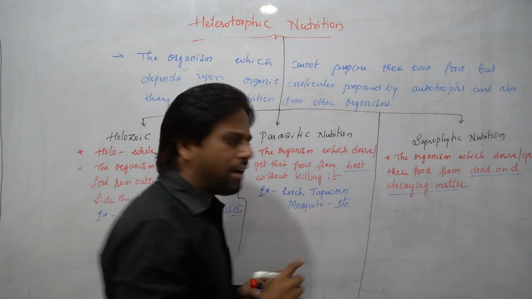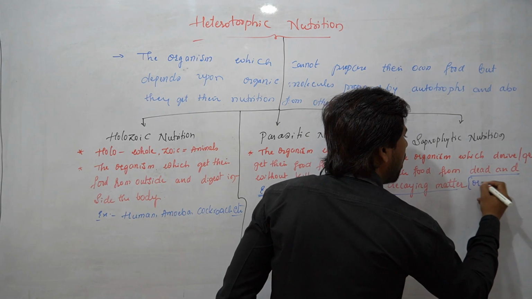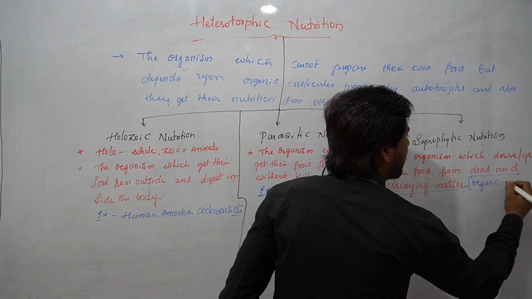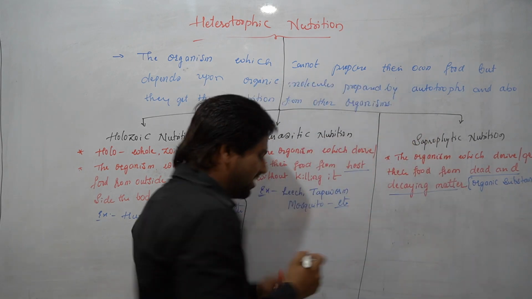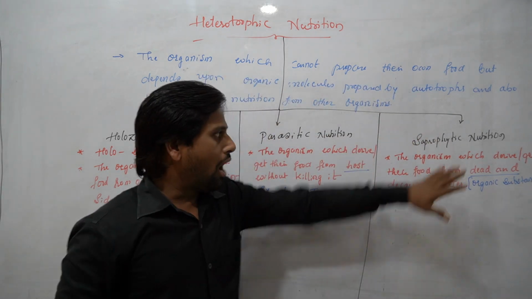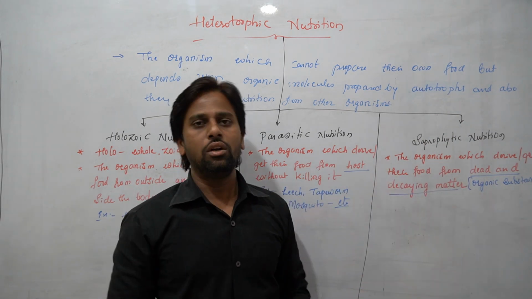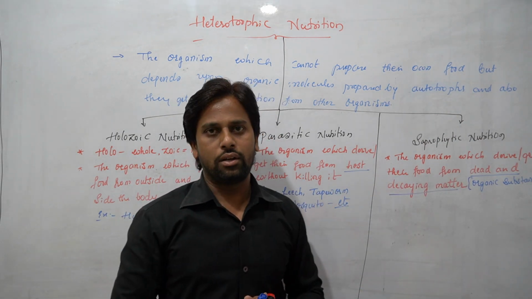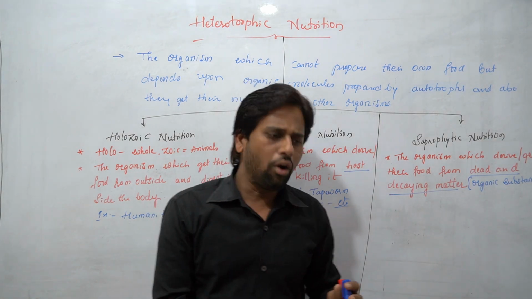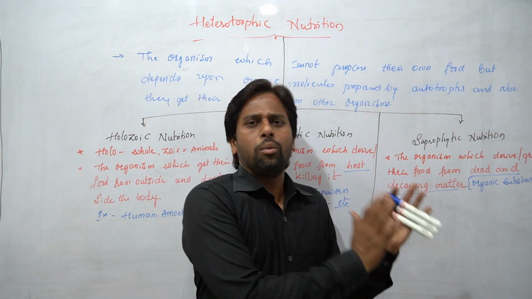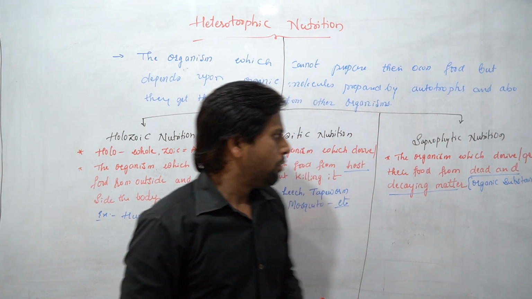This dead and decaying matter is obviously organic substance. So these saprophytic organisms get their nutrition from dead organic matter which is going to be decayed and decomposed, and also from animals which have died.